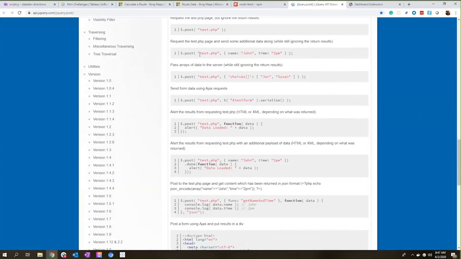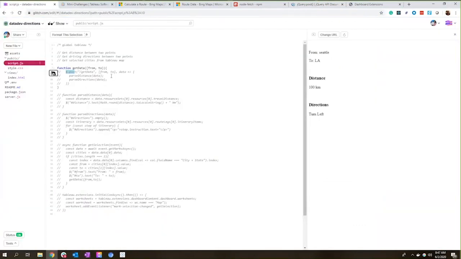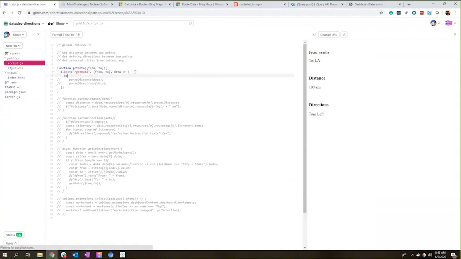So you can send it to a particular endpoint. In my case, I'll be sending it to my own server. You can send some information, and you can also use a function that will be used once the data gets sent back. So taking a look at this post, I'm sending this information to /getData. Now, getData is an endpoint in my own server. Okay, so let's just start there. I'm going to send from and to, and we're just going to console log whatever data we get back.